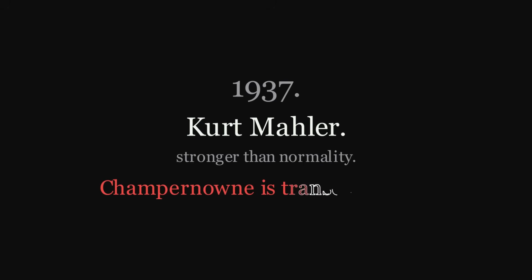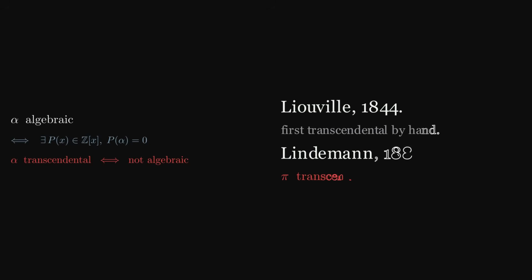Champernowne's number is transcendental. A transcendental number is one that is not algebraic. It is not the root of any polynomial with integer coefficients. The classical example is pi, proved transcendental by Lindemann in 1882. The construction of a transcendental number by hand was difficult. Liouville in 1844 was the first to do it. Mahler's method, applied to Champernowne, uses Liouville's theorem on rational approximation.